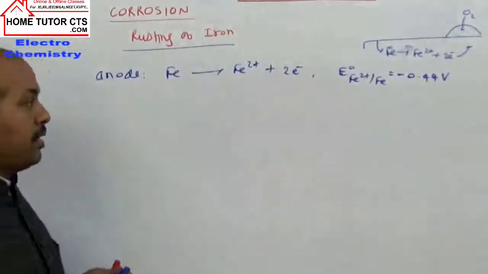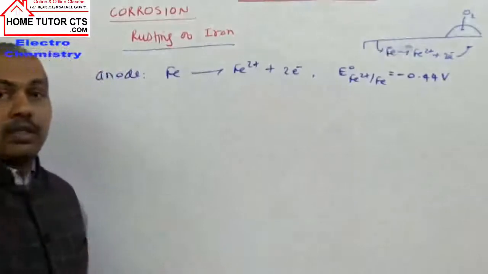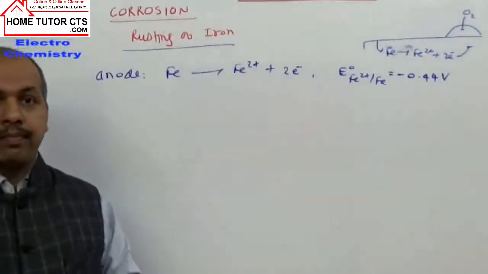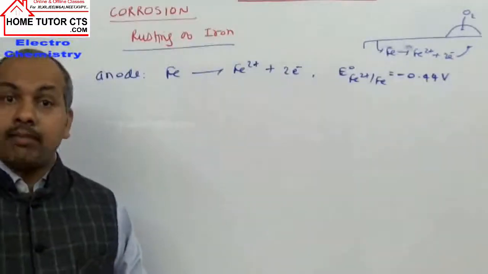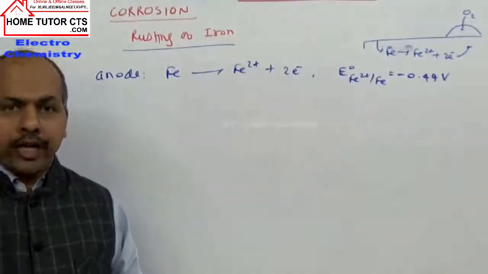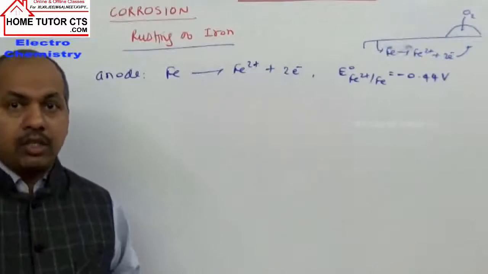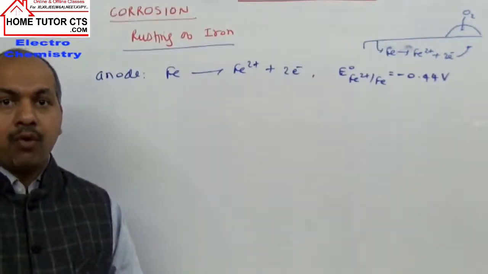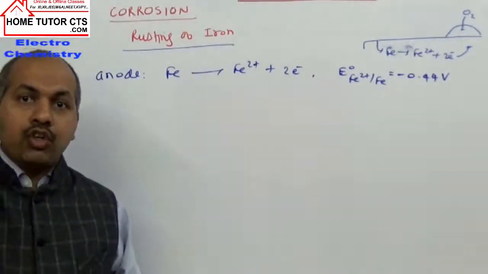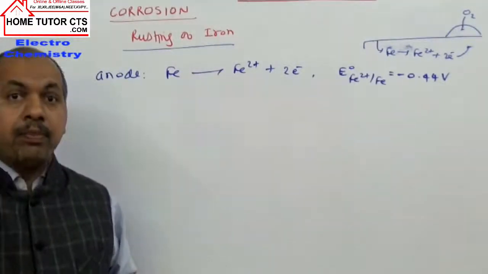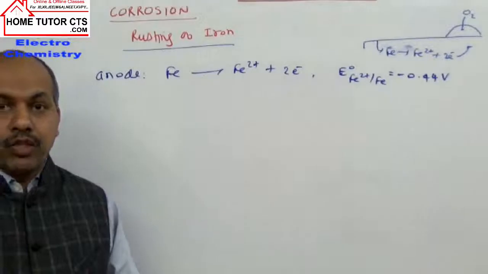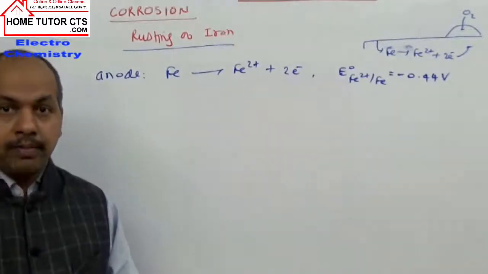Hydrogen ions can come if CO2 from the atmosphere dissolves in water to form H2CO3, carbonic acid, or other oxides which are acidic in nature from air as pollutants. They also can dissolve in water on surfaces, which can release some hydrogen ions, making hydrogen ions available.